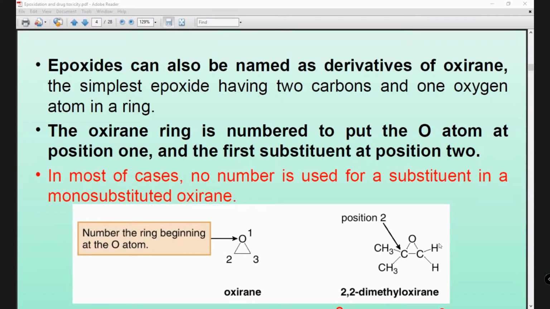You need to keep the topic in your mind, free radical. It's a reactive intermediate, very important. I agree with you. So today's lecture is finished for epoxidation. Next lecture will be on the free radical because it's a very important part.